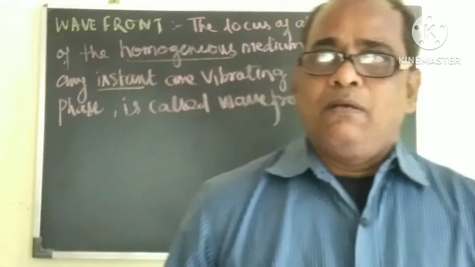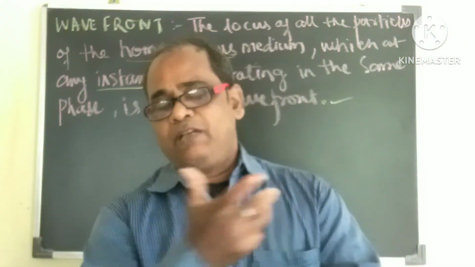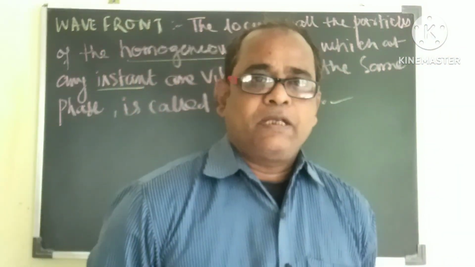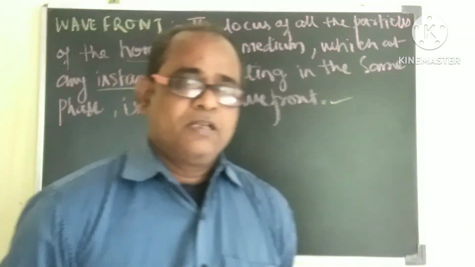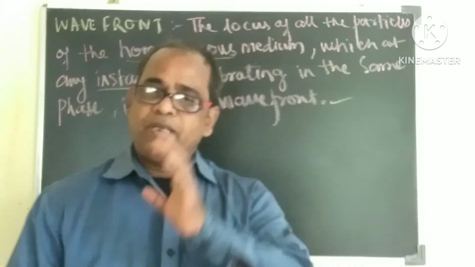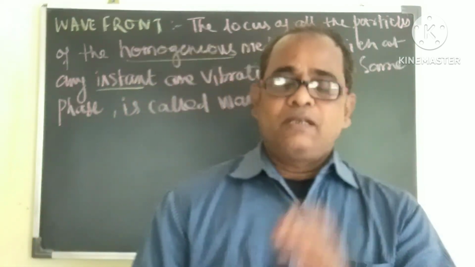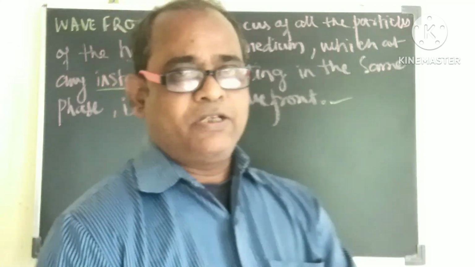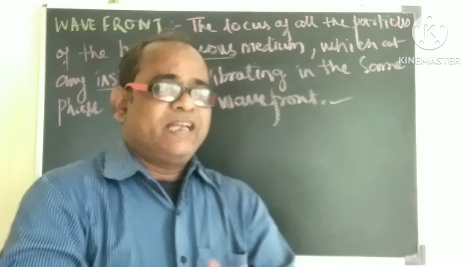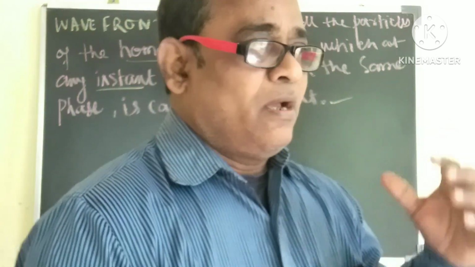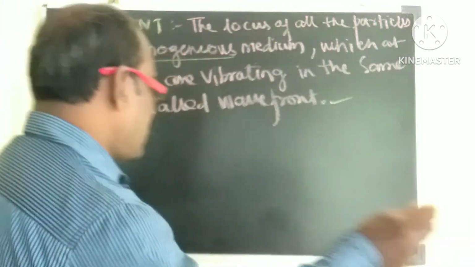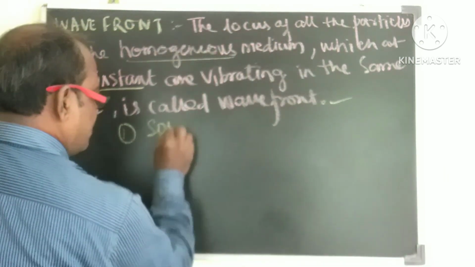Now wave front may be a spherical wave front, a plane wave front, or a cylindrical wave front. So we'll try to learn what is the cause of spherical, what is the cause of cylindrical, and what is the cause of plane wave front. The cause of spherical wave front is a point source of light, where if you draw the locus of the particles, it appears to be a sphere. Another kind of wave front, number 1, as I said, is spherical wave front.